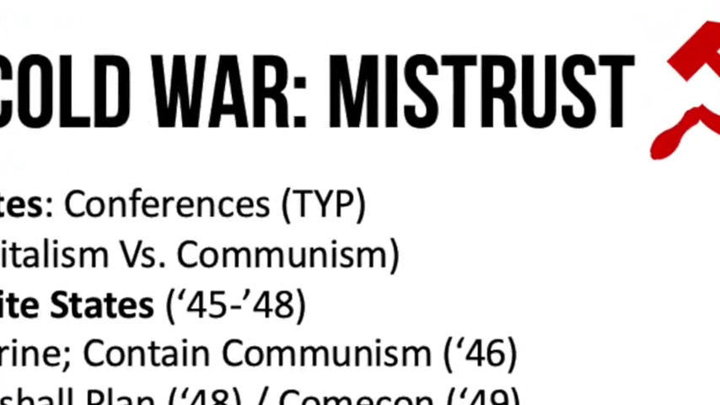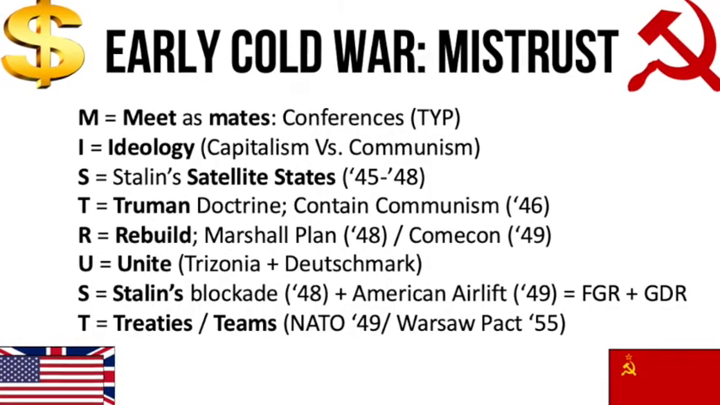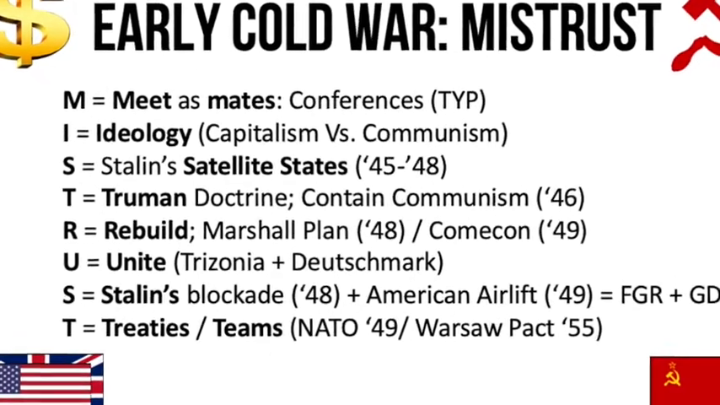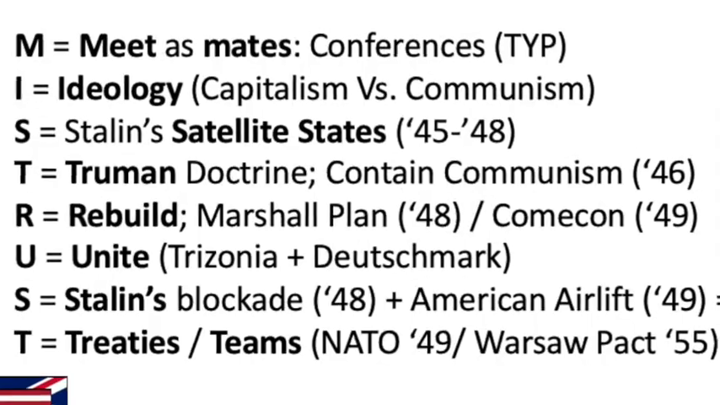To remember the events of the early Cold War, you just simply need to remember one word: mistrust. Each letter of mistrust will give us another word, which will give us the events of the early Cold War in the correct chronological order. First letter of mistrust is M.